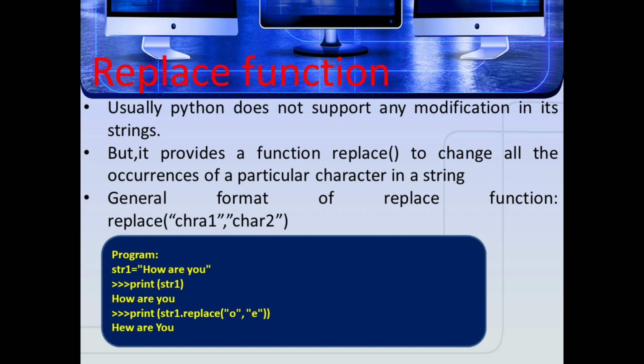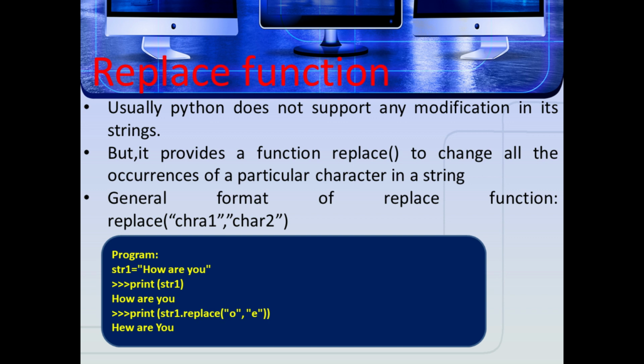To overcome this problem, we can assign a new string value to the existing string variable. Python completely overwrites the new string on the existing string. See the example: str1 equal to how are you. Print of str1 just displays the statement how are you. Next, str1 is how about you. Print of str1 displays the statement how about you.